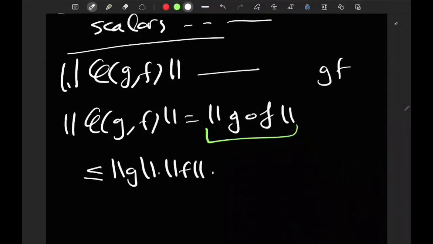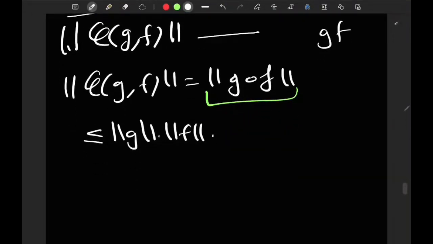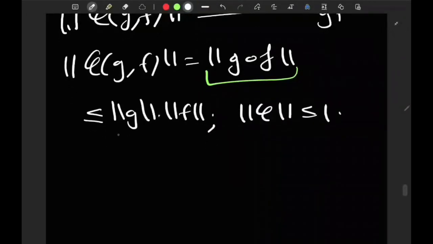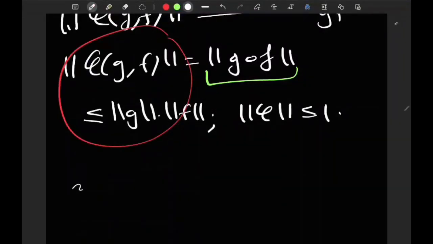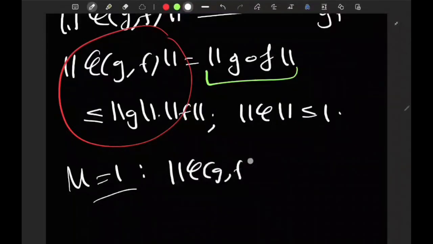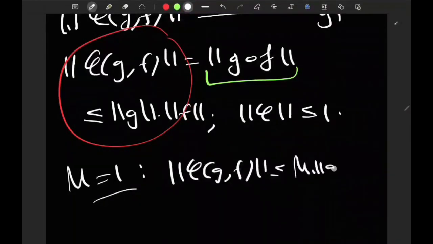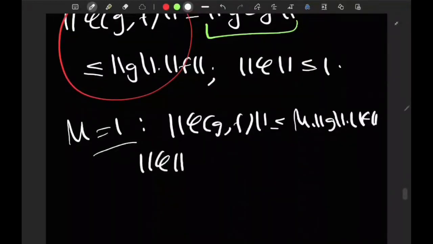And yeah, so we know that this naturally implies that the norm of phi is less than or equal to 1. Why is this the case? Because literally what this statement is saying is that you have the constant m equal 1, such that norm of phi of g f is less than or equal to m times the norm of g times the norm of f. And we know that the operator norm of a multilinear map is less than or equal to whichever constant m satisfies this kind of thing.